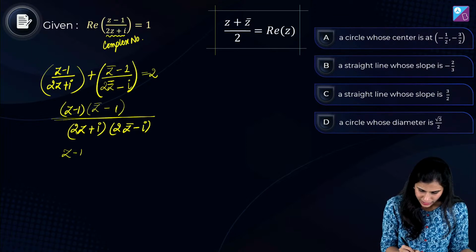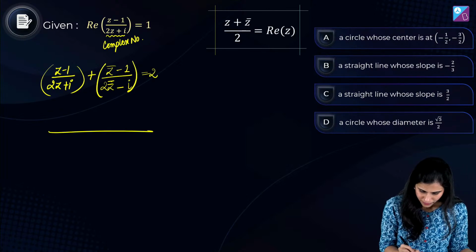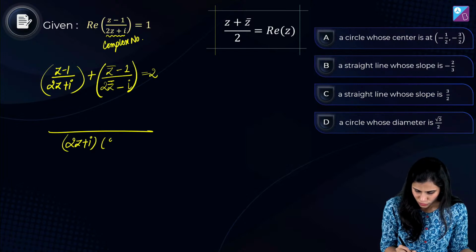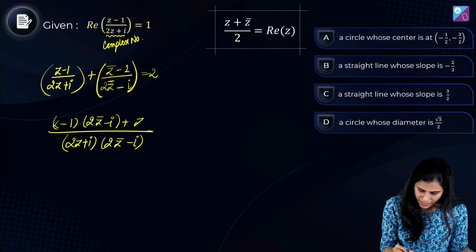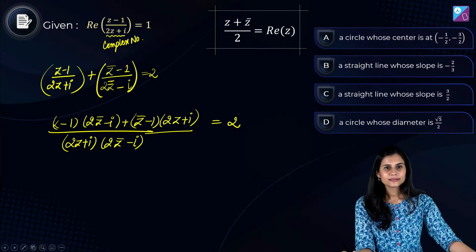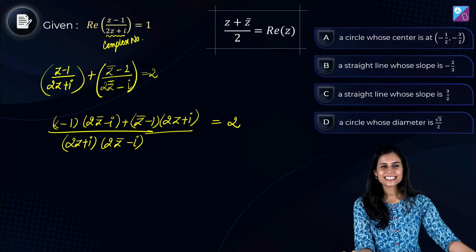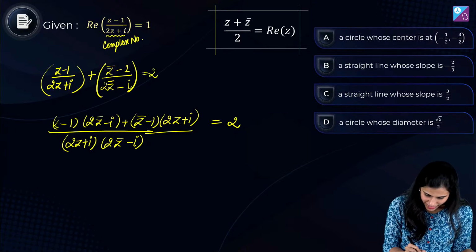Let's go: z minus 1 into z bar minus 1, or rather, the LCM comes out to be 2z plus iota into 2z bar minus iota. In the numerator I get z minus 1 into 2z bar minus iota plus z bar minus 1 into 2z plus iota. Right? Astha has understood. That's great. Okay, let's solve.